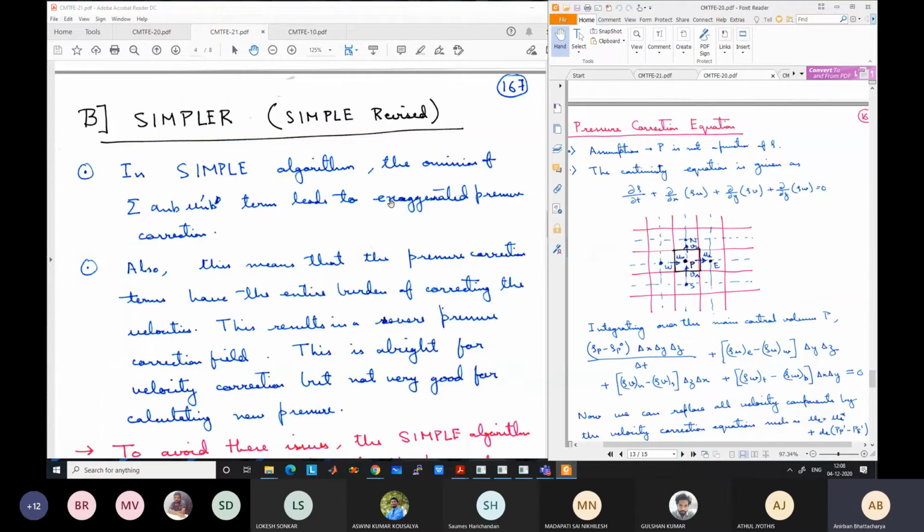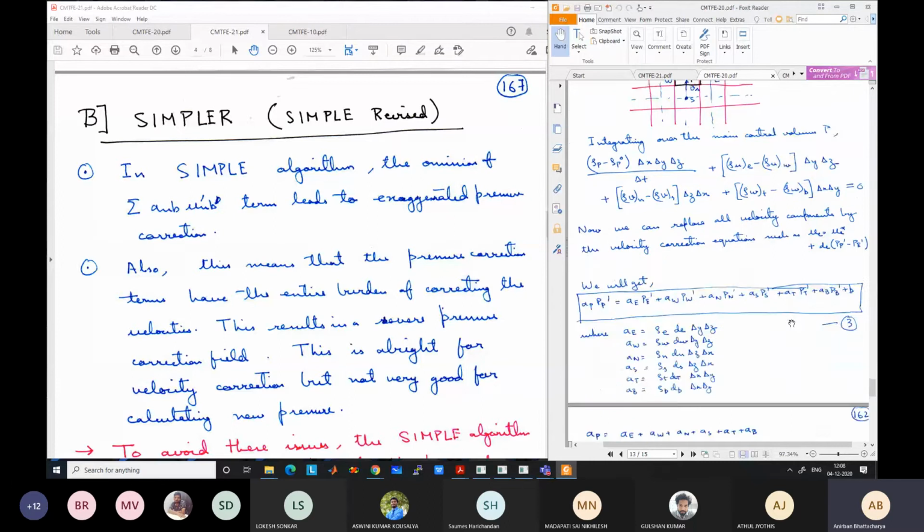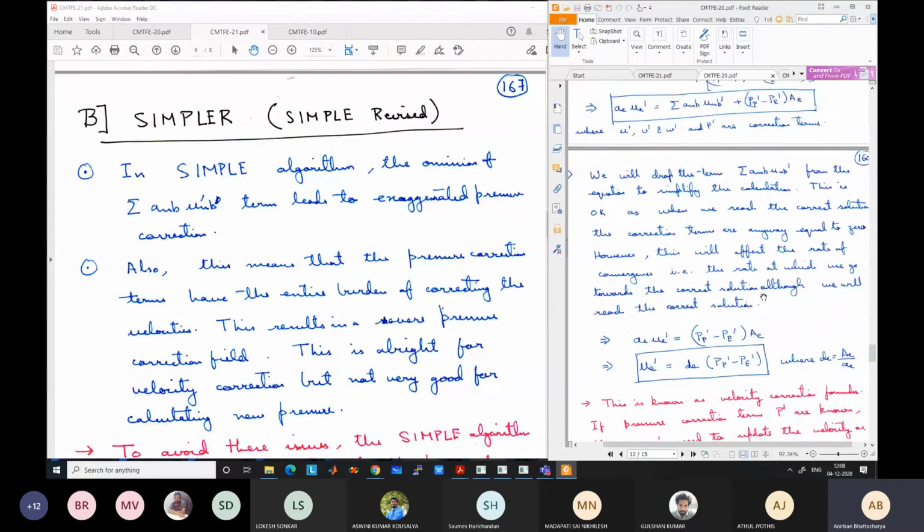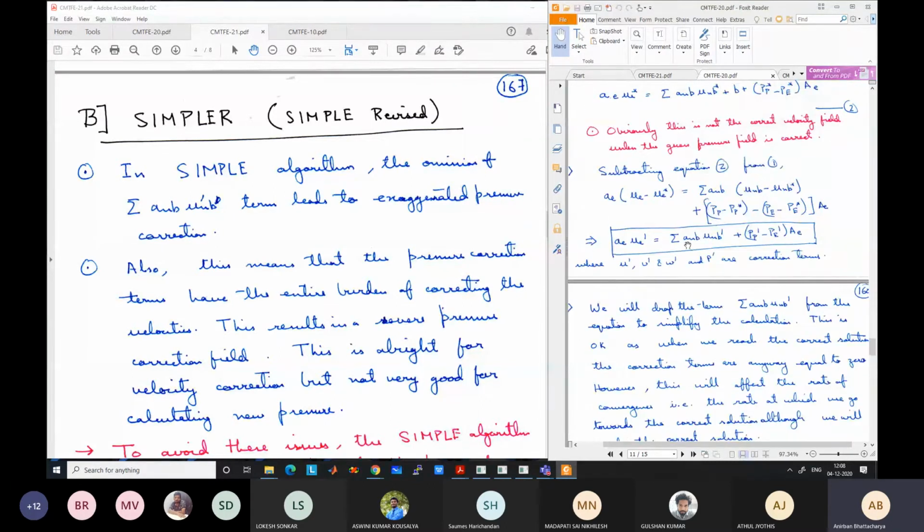We'll keep this open, the pressure correction and other things, but we'll continue with the SIMPLER algorithm. In the previous algorithm, the SIMPLE algorithm, what we had done was we had omitted this one term, the summation of a_nb u_nb dash, and we noted that this is not going to affect the final solution. However, this affects the time it takes to go towards the final solution.